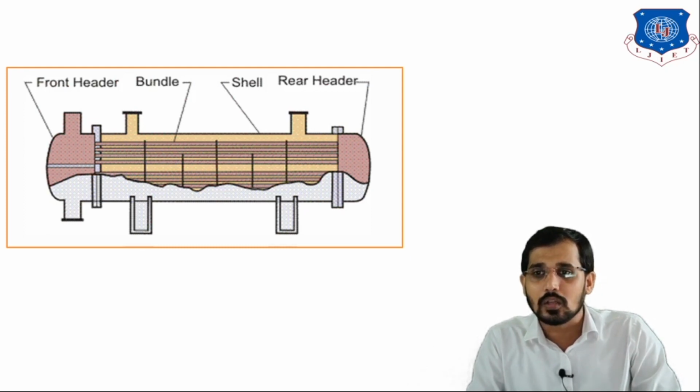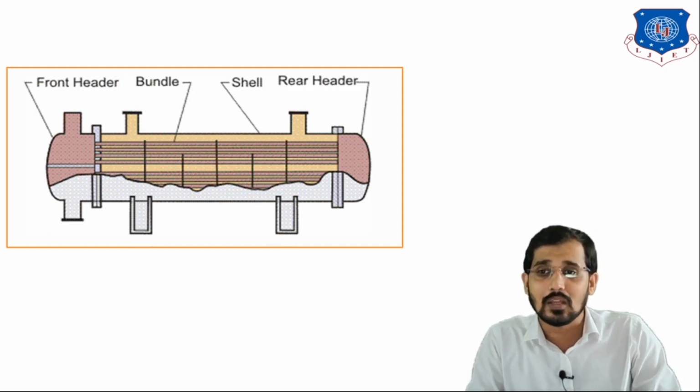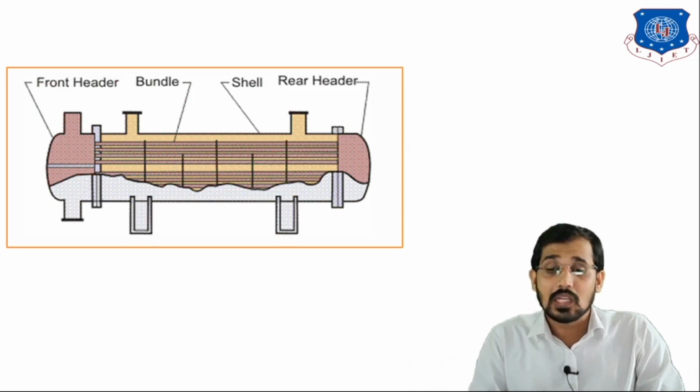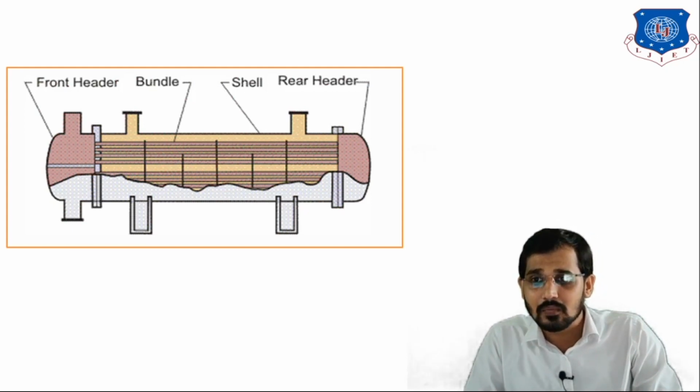This is the tie rod, and this rod separates the tube bundles. This is the first tube bundle, this is the second tube bundle. These two bundles are separated by the one rod. That rod is nothing but the tie rod, and this part is your front header, and this part is the rear header. Whatever fluid is entering, enters from this front header, this part, this is the front side of the heat exchanger.